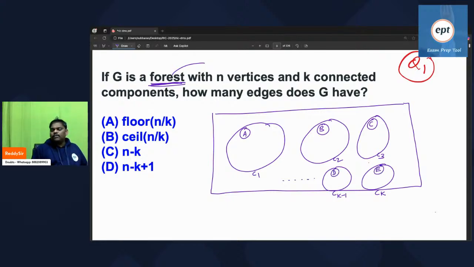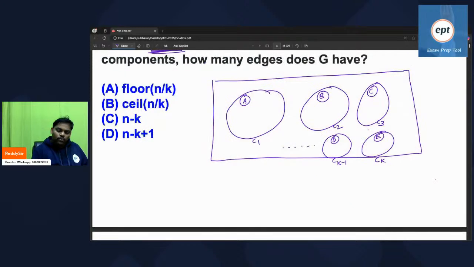So if there are k components, every component contains at least one vertex. Total vertices are n. If you do n minus k, the left out vertices are n minus k, because every component contains at least one vertex.